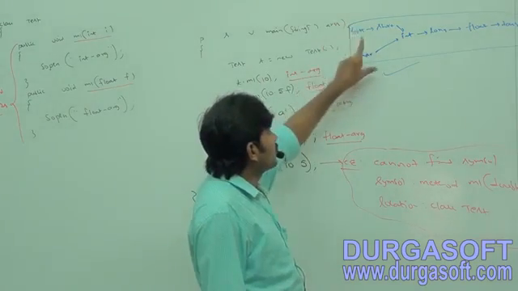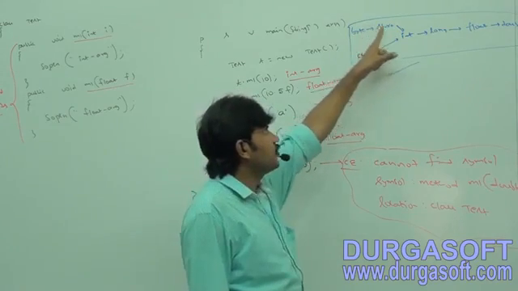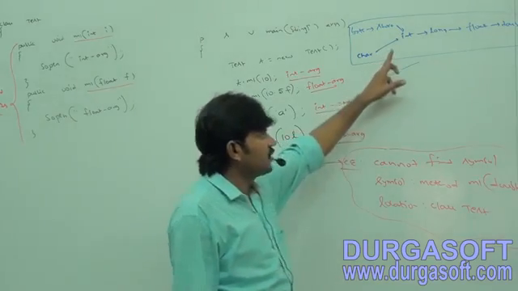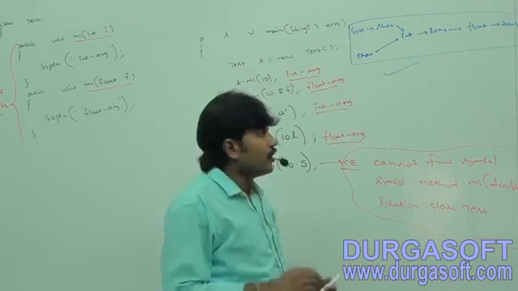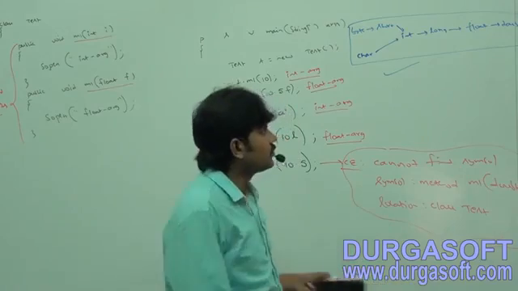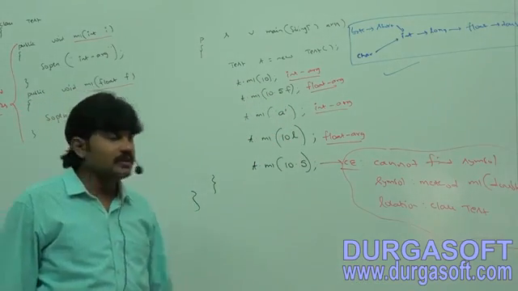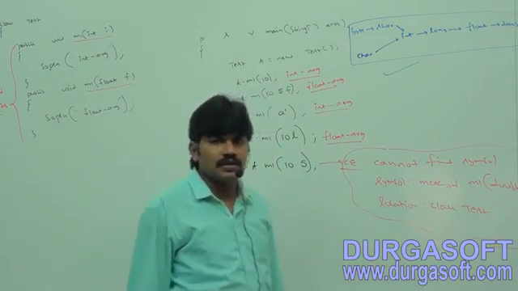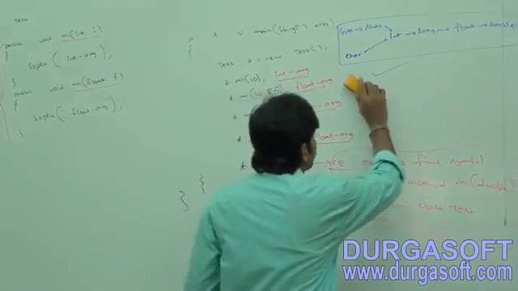Take this diagram. Byte to short to int to long to float to double. Next, char to int. I hope we saw this type of diagram several times.